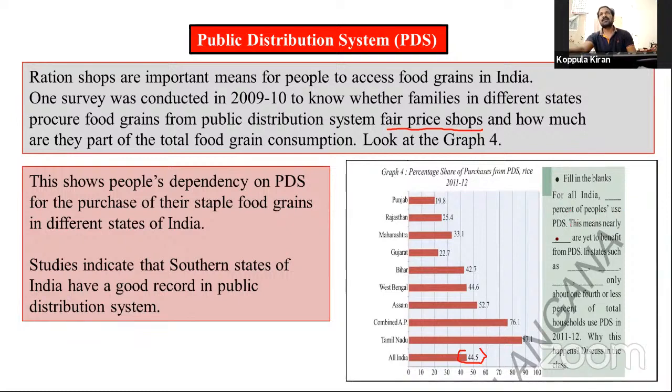This means nearly half are yet to benefit from PDS. That means 55.5% of persons are not getting this. In states such as these four states, it is very low. These are Punjab, Rajasthan, Maharashtra, Gujarat, or northern states, which are very low. Southern states like combined AP and Tamil Nadu are very high, with food grains provided by the state governments.